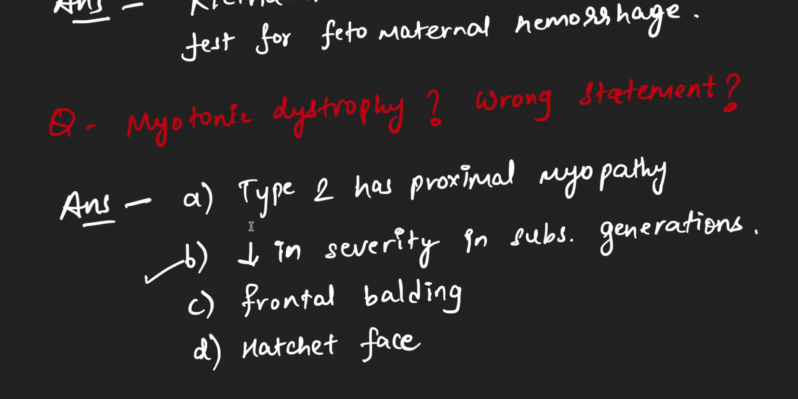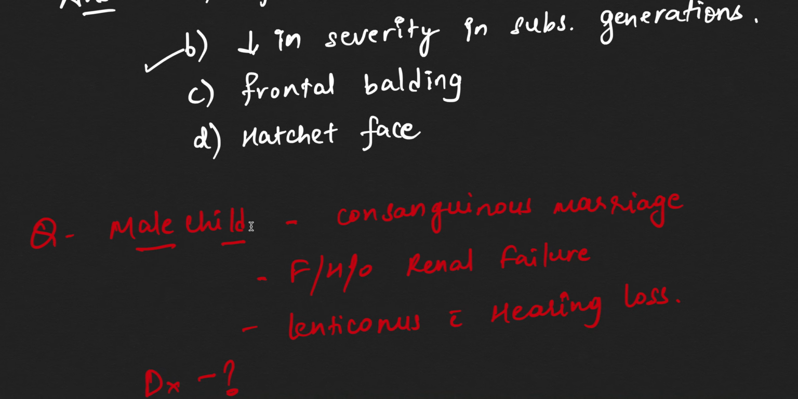Now next question which was asked, myotonic dystrophy, wrong statement. Which is the wrong statement? So type 2 has proximal myopathy. It is correct. Decrease in severity in subsequent generations, frontal balding, hatchet face. All are right except the B, increase in severity in subsequent generations.